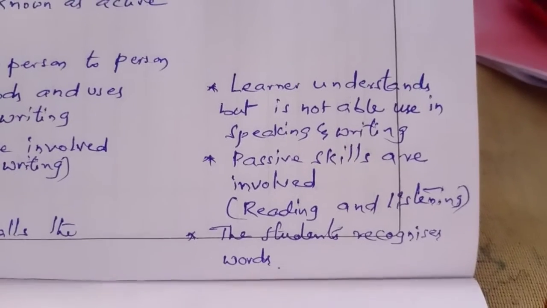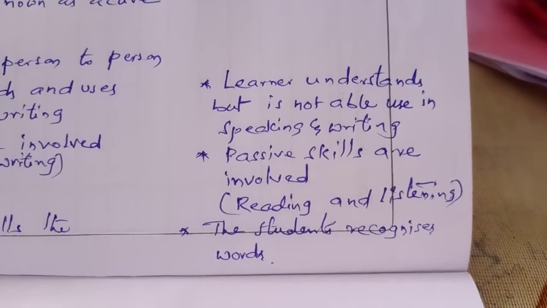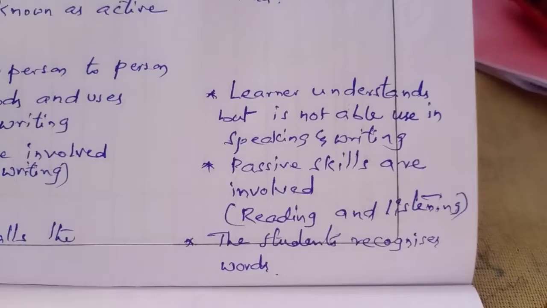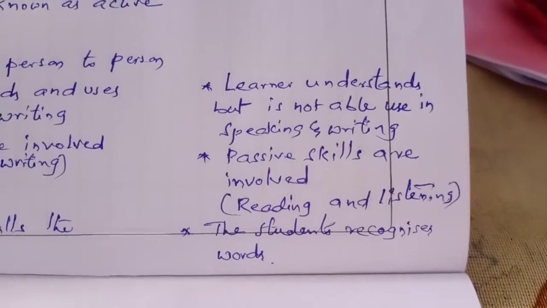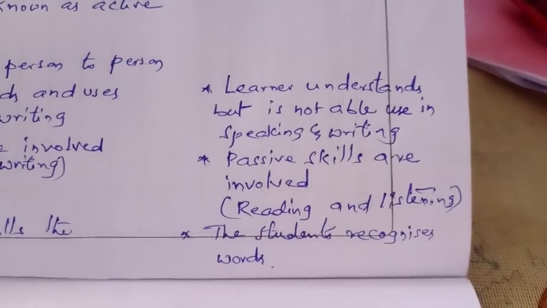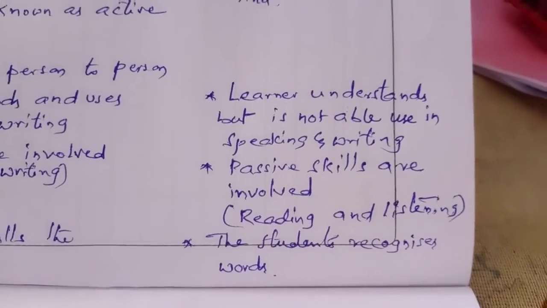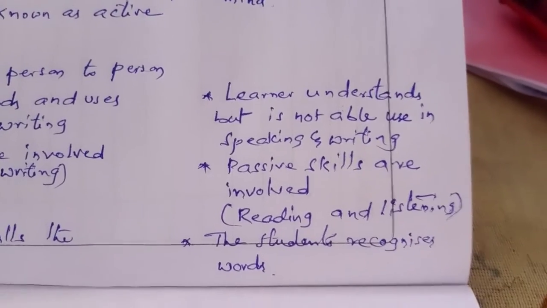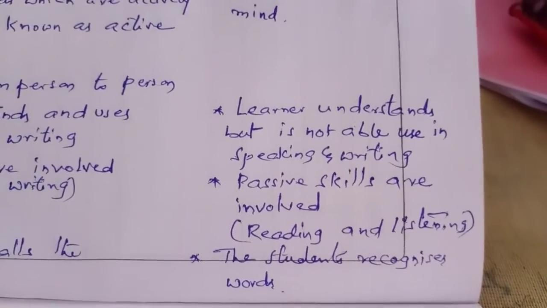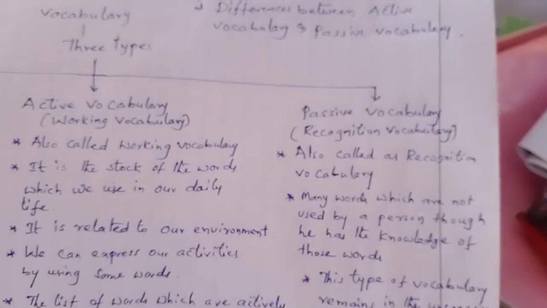What are the passive skills? Reading and listening are called passive skills. The student only recognizes the words and keeps them in his mind, but he cannot use all of them. That is called passive vocabulary.